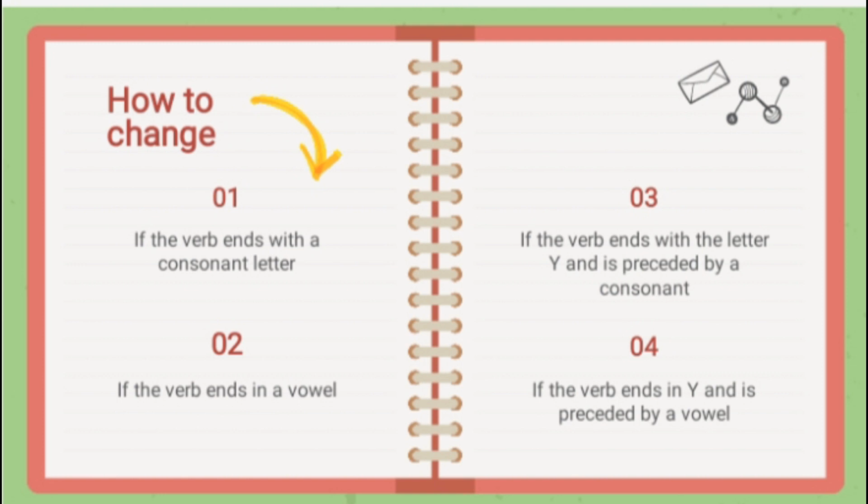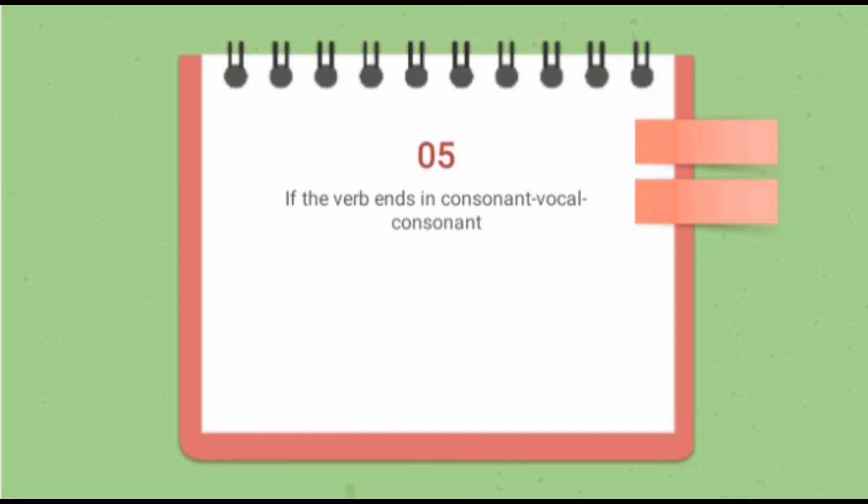Number 3, if the verb ends with the letter Y and is preceded by a consonant. Number 4, if the verb ends in Y and is preceded by a vowel. Number 5, if the verb ends in consonant, vowel, consonant.